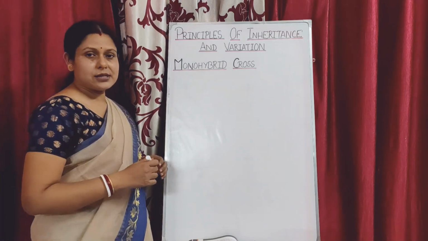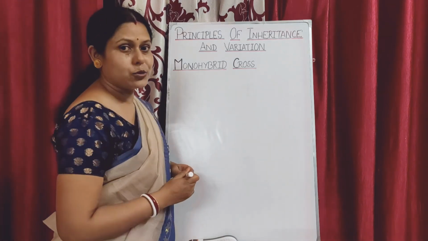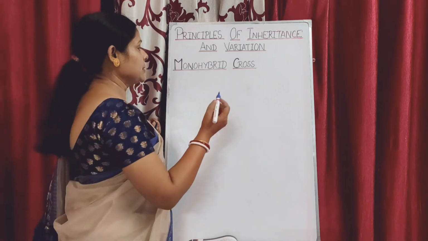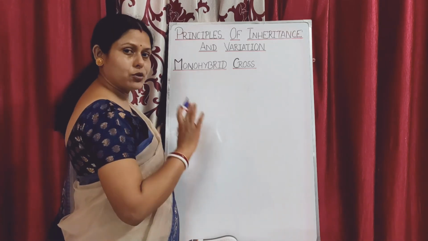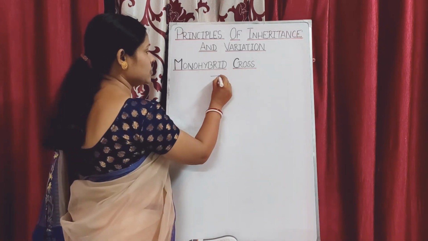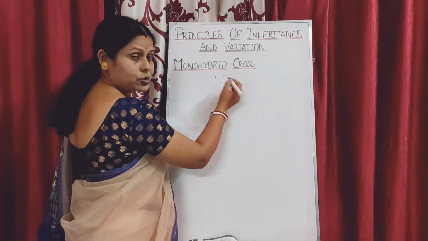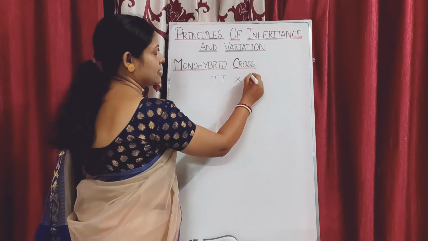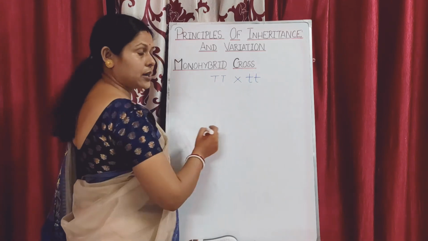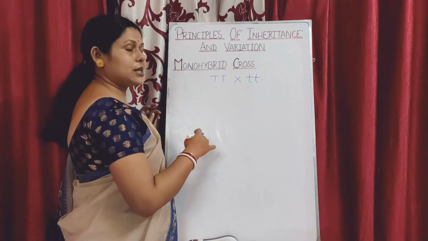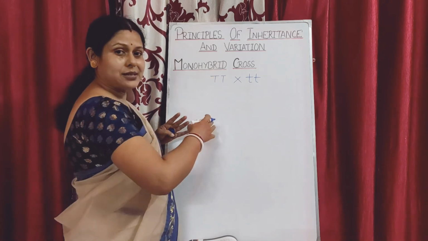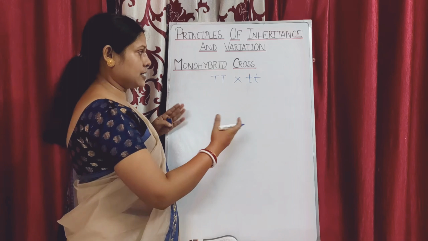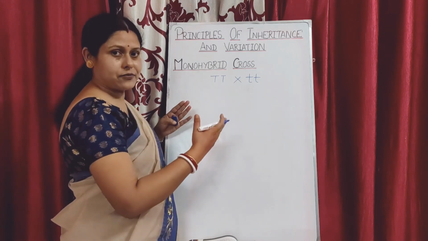Let us first take the case of a monohybrid cross in which we cross a tall plant and a dwarf plant, a pure tall and a pure dwarf. So pure tall, let us consider it to be capital T, and it is crossed with a pure dwarf. When gametes are formed, according to the law of segregation, the gametes segregate, that is they become half the number.